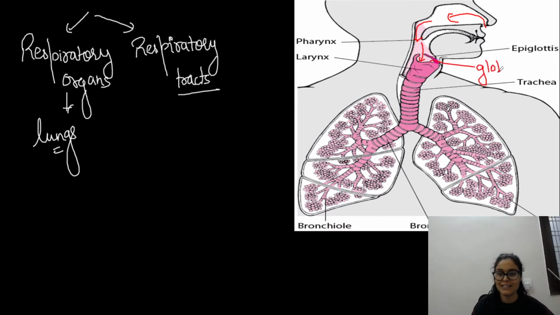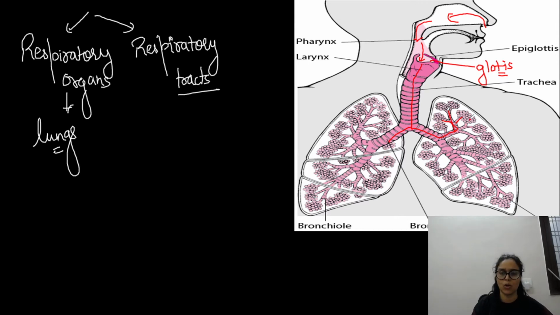So the glottis is the opening of the larynx. It would enter the larynx. Through the larynx, it would go to the trachea. The trachea further has primary bronchi. These primary bronchi have secondary bronchi, secondary have tertiary bronchi, which further have terminal bronchioles, right?